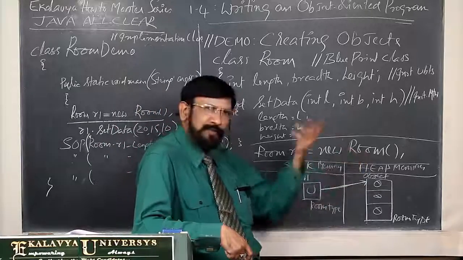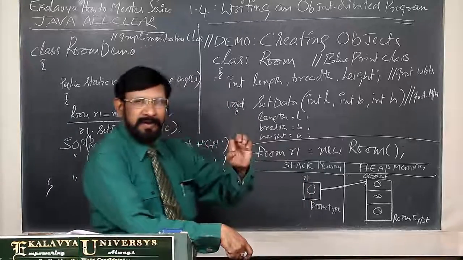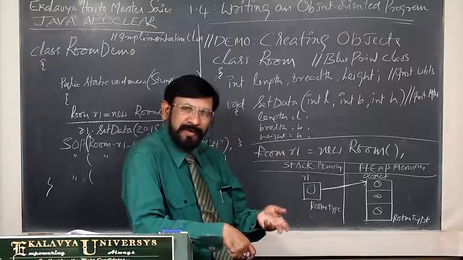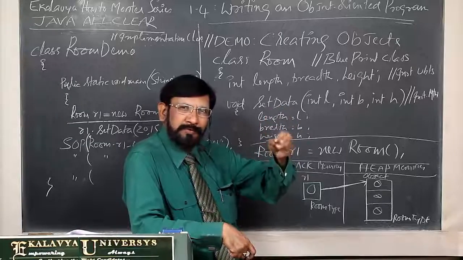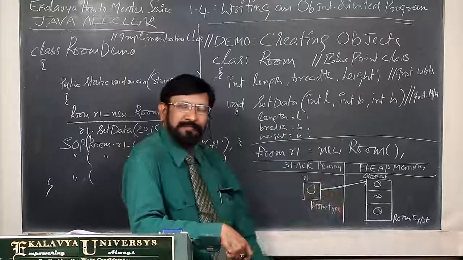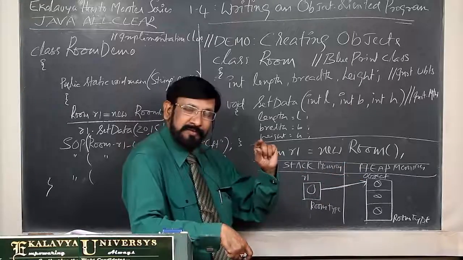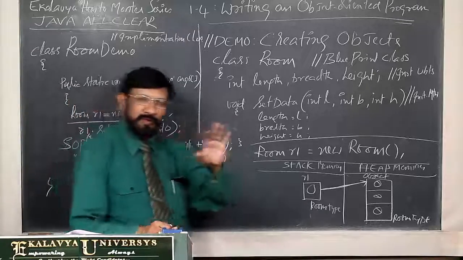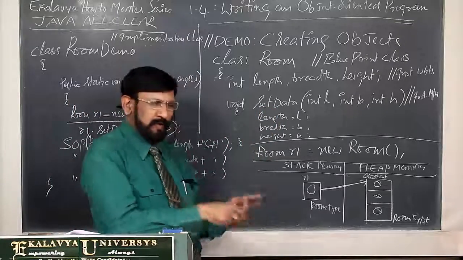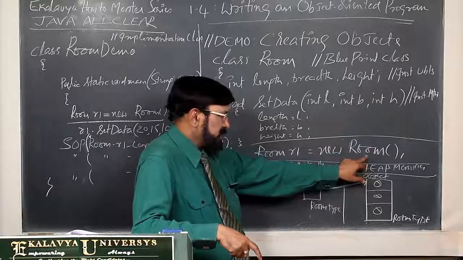One thing: if you don't define a constructor, the Java compiler provides you an invisible one, called the system defined default constructor. I don't want to dump many things on you right now. So this is a constructor call.